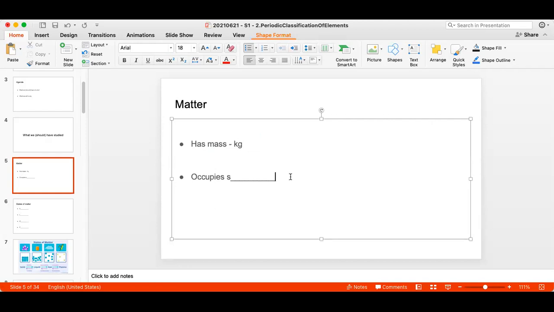And matter is something that occupies. Occupies means घेरता है, लेता है क्या? Space, not sound, space. We can also say that matter is something that has mass and it has volume. This is what we can say.